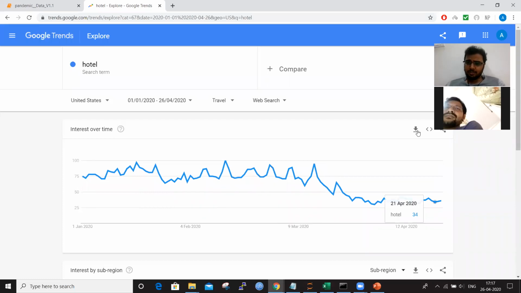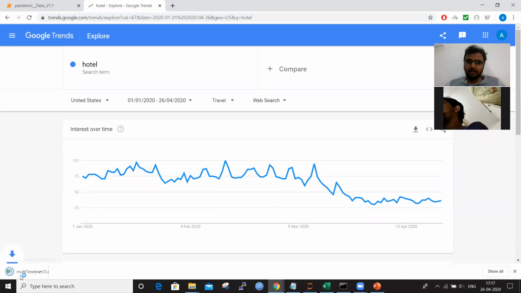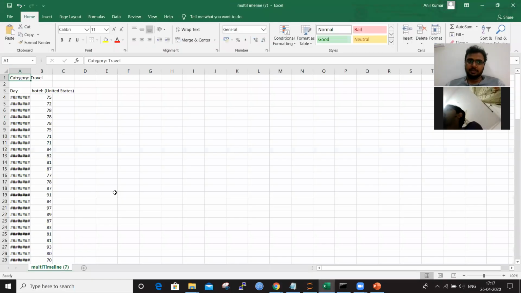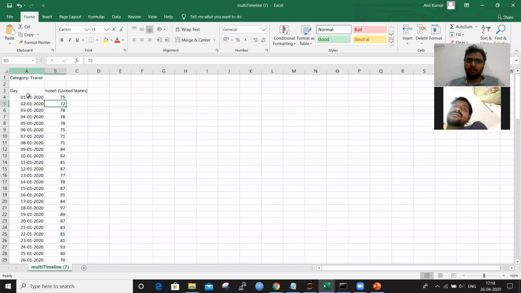Also, we can download this from here. So we'll get the data and we can see how the people are searching. See here, you can see the term hotel on date 1st is searched 75 times, then 72 times, for United States. So this 75, 72 basically is a kind of a score.